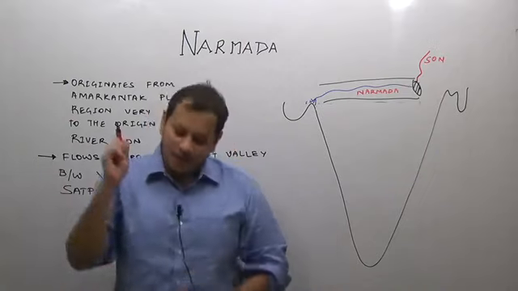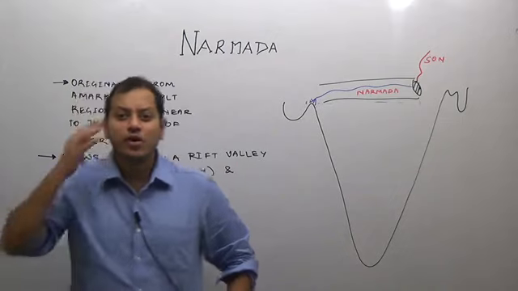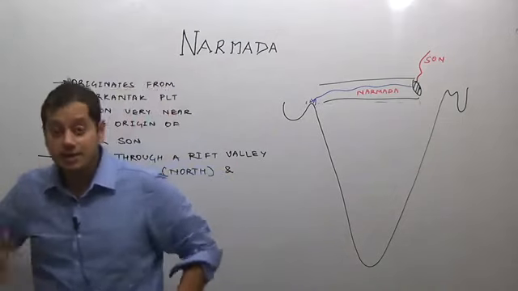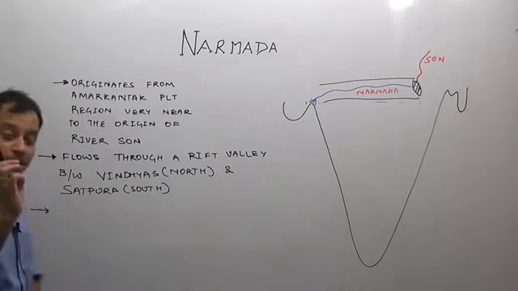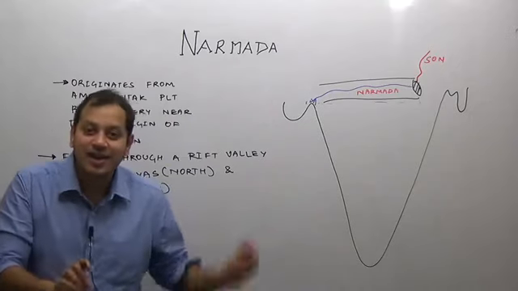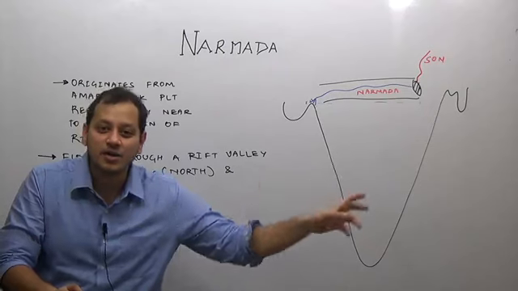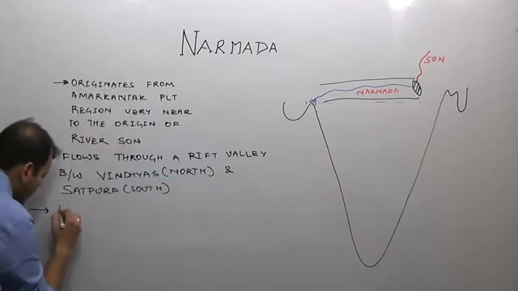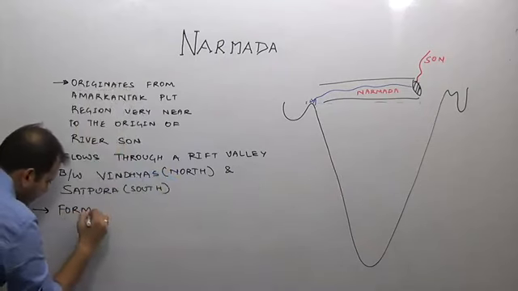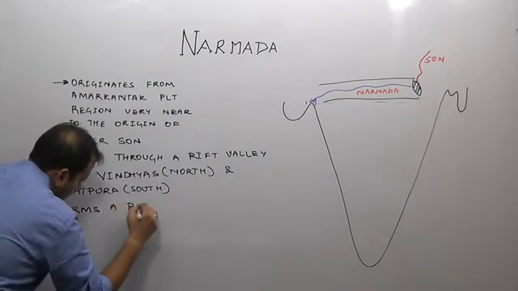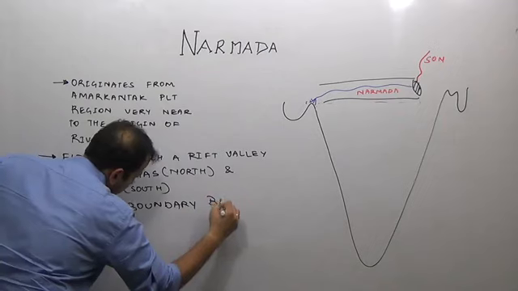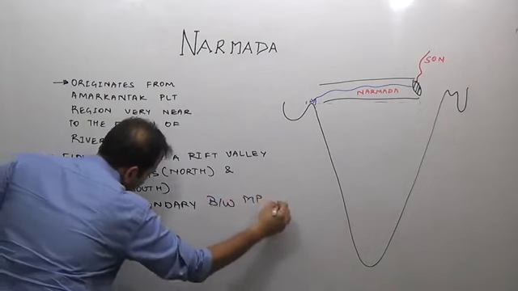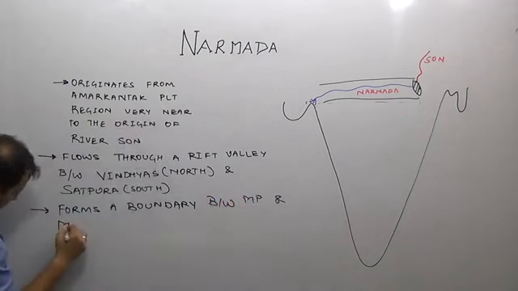After that, the next question I am asking you, it forms a boundary between which states? While flowing, it forms a boundary initially between Madhya Pradesh and Maharashtra and later on between Maharashtra and Gujarat.